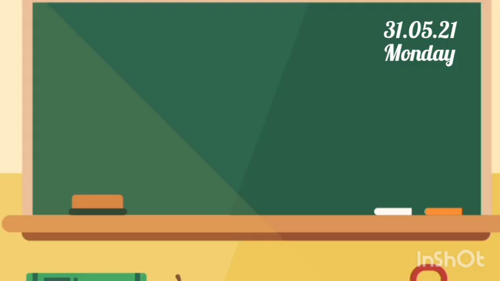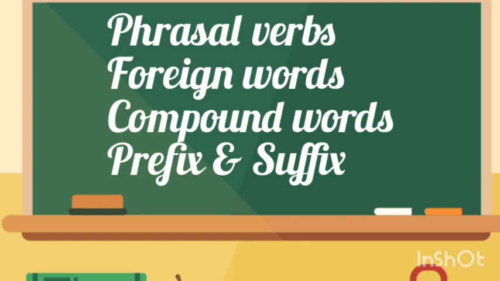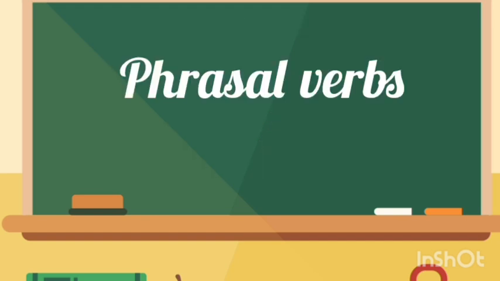In the previous class, I gave you a few examples for clipped words, blended words, definition of a term and idioms, right? So now in this class, let me tell you about some phrasal verbs, foreign words, compound words, prefixes and suffixes, right? So let me start with phrasal verbs. Are you clear?